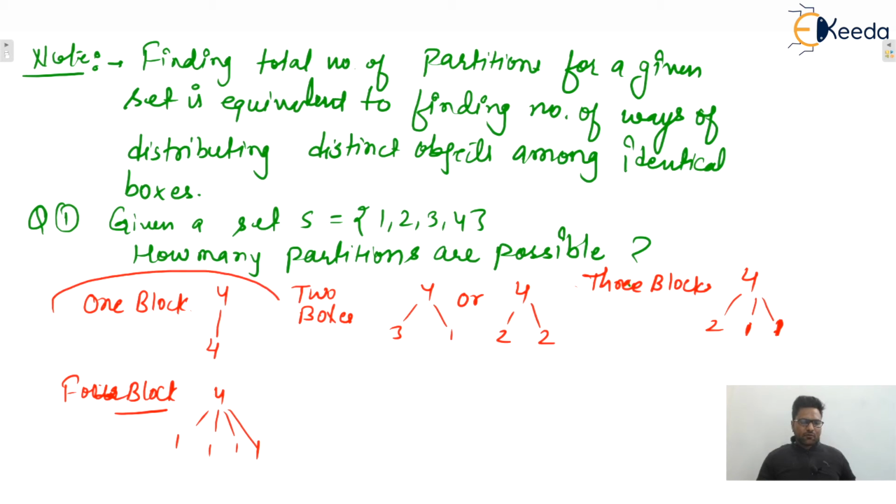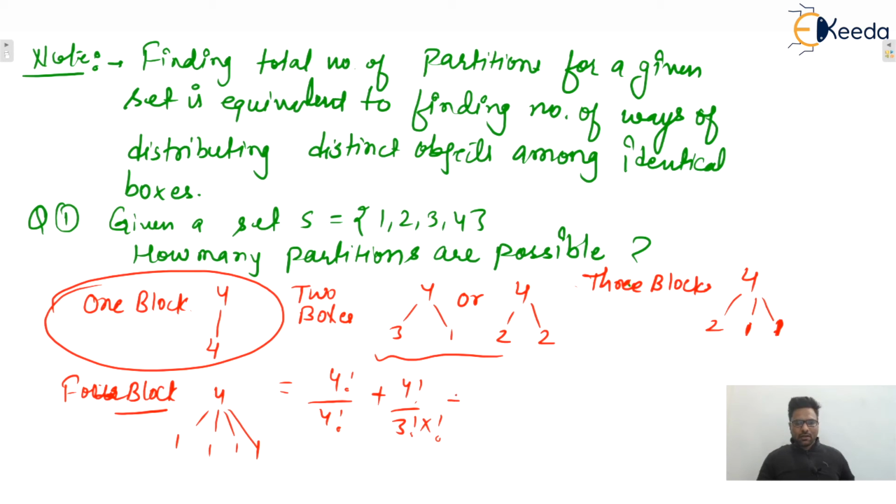So for one block, the formula will be 4 factorial divided by 4 factorial. Plus, for 3 and 1, 4 factorial by 3 factorial into 1 factorial, plus 4 factorial divided by 2 factorial into 2 factorial. Now these two groups have the same number of elements, because of that we divide by 2 factorial also, isn't it? We discussed this one in detail in combinatorics.